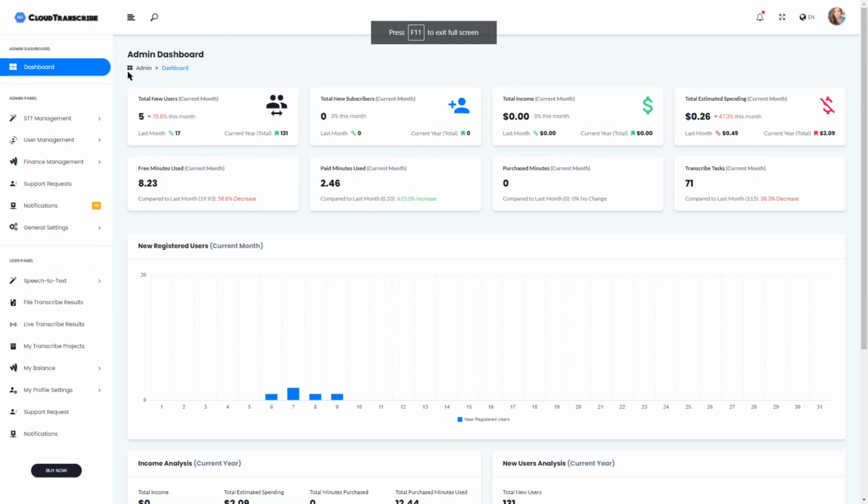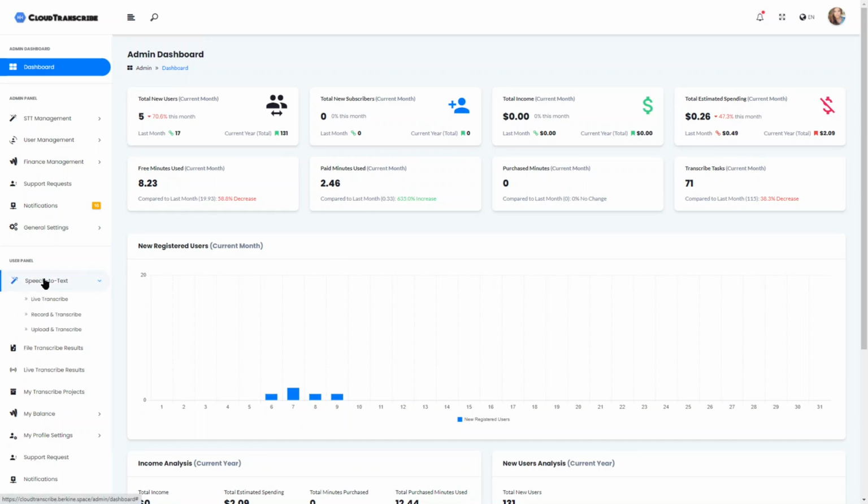So when you log in as an admin, the first thing you'll see on your admin dashboard is information in terms of what's currently happening in the entire platform in a nutshell. Number of registered users, subscribers, the income for this particular month or year, the spending, and so on and so forth. Again, the link for the demo is available in the description, so you can take your time and see what data is there. I'll just focus on the key parts here.